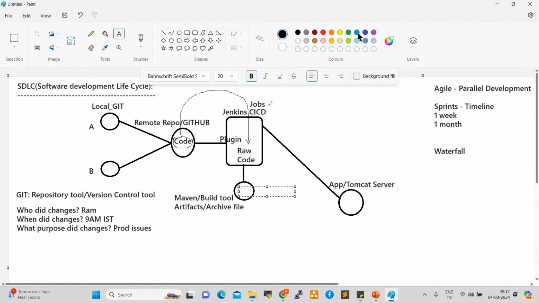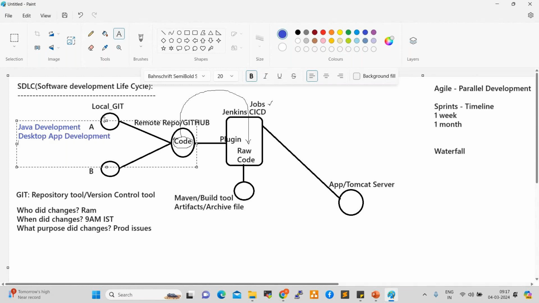For example, let us say a Java development team is working on Java development. When we talk about development, three types of development happen in real-time projects. The first one is desktop application development.